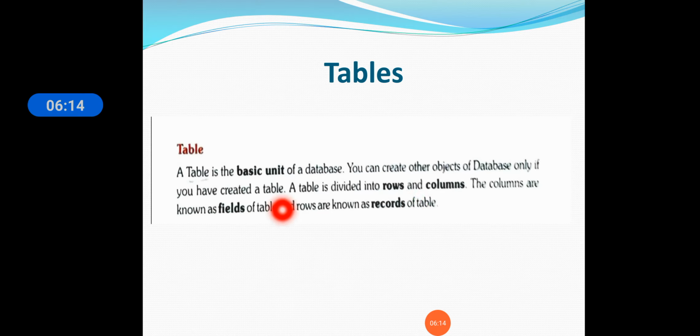Okay, students. So, you have to keep in mind a table is a very important thing in which you are preparing the database. It consists of two things, rows and columns. Columns are fields, and rows are called records.